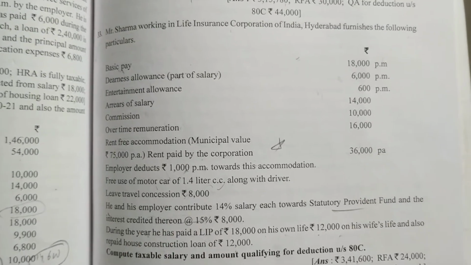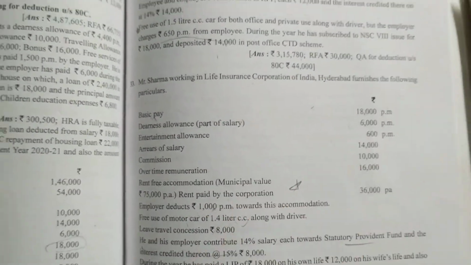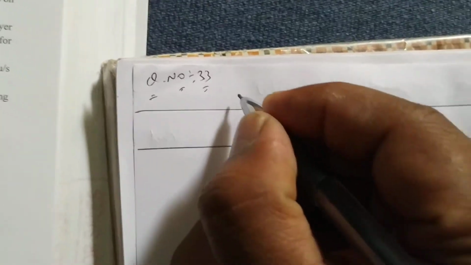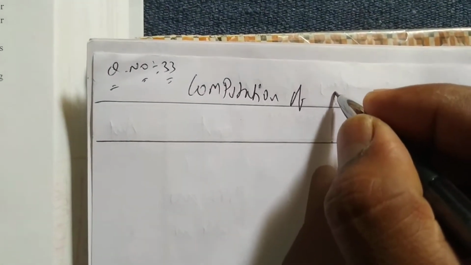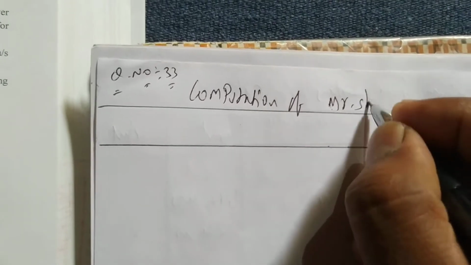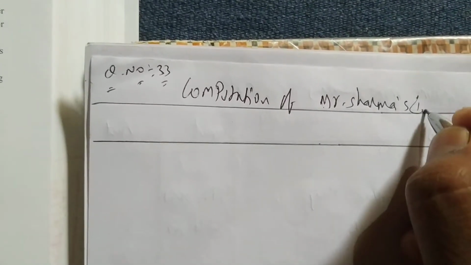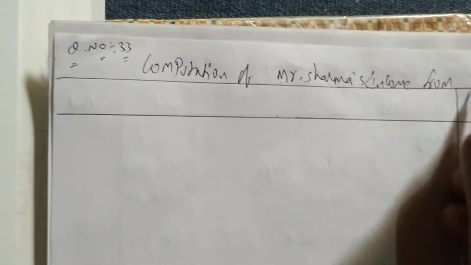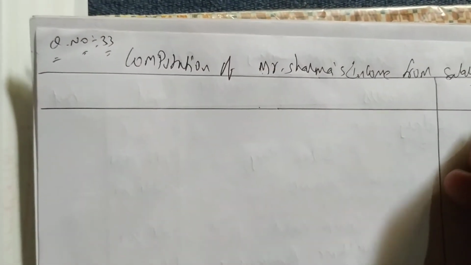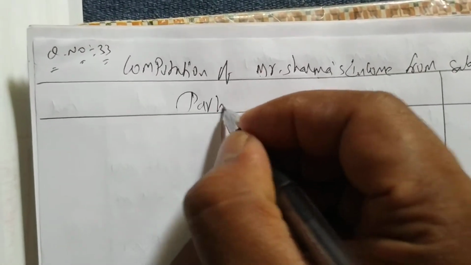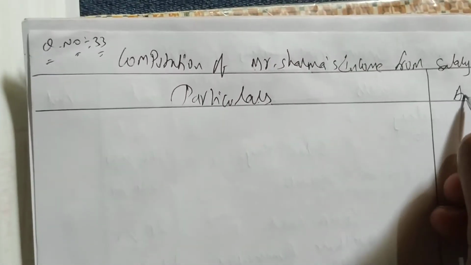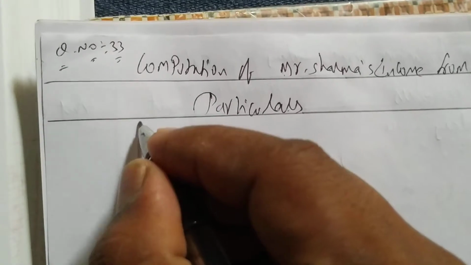So first we have to find out income from salary now. Okay, so this information is given. So let me write the heading. So heading will be computation of Mr. Sharma's income from salary for the AY 2020-21, particulars and 2 columns, amount and amount.